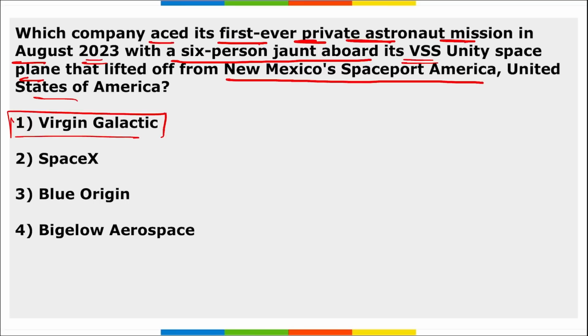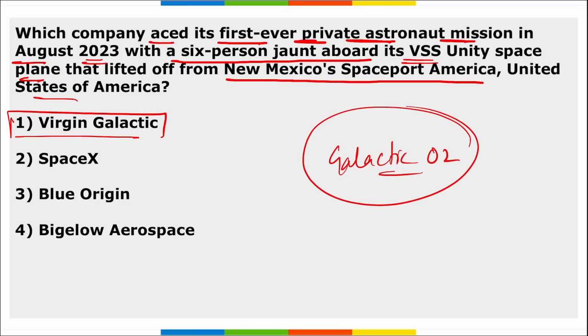Virgin Galactic's first private astronaut landmark mission. The company achieved their first ever private astronaut mission last week, with a 6-person crew aboard its VSS Unity space plane, called Galactic 02, that lifted off from Spaceport America in New Mexico. Those 6 people experienced a few minutes of weightlessness and got to see the Earth against the blackness of space. So it is Virgin Galactic.